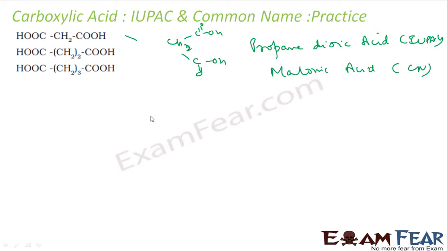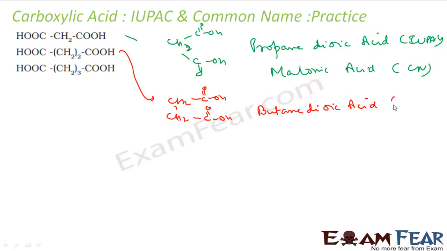Let's try with this. CH2, CH2, and I have COOH. So for this, if you see 2 acidic groups, so 1, 2, 3, 4. 4 is but, so we'll use the word butane first, will not remove E. There are 2, so dioic acid. This will be the IUPAC name. Talk about common name, this is succinic acid. This is the common name.